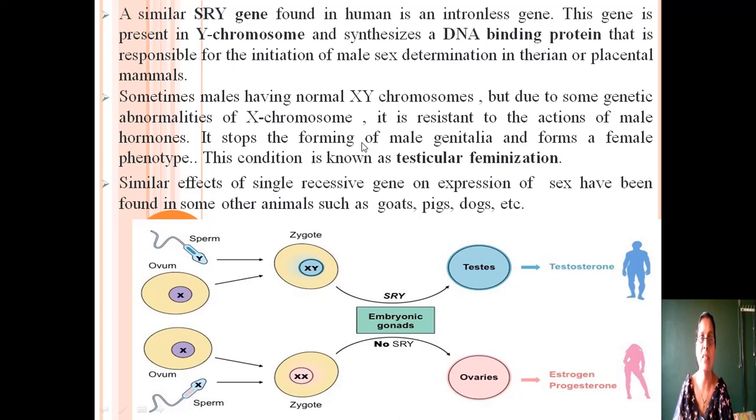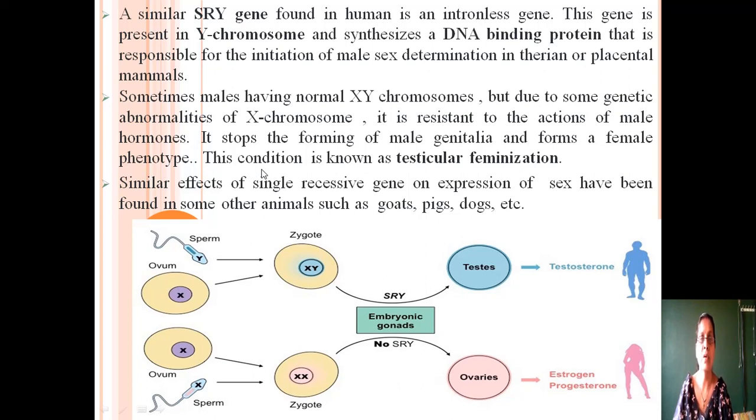Generally, male characters are developed at a particular age by the influence of male hormones. So, due to the abnormalities in the X chromosome, the male hormones cannot stimulate the formation of male organs properly. It stops the formation of male genitalia in the normal male and forms a female phenotype. In this case, the males develop some female characters.